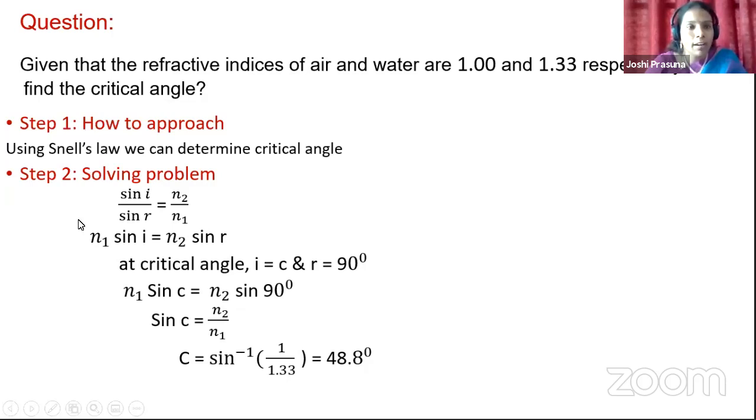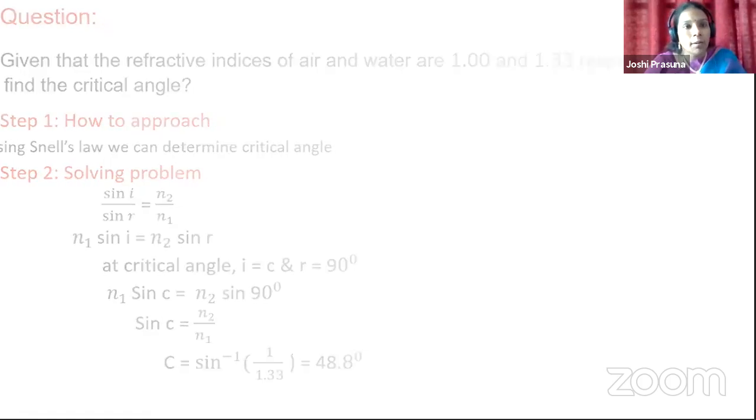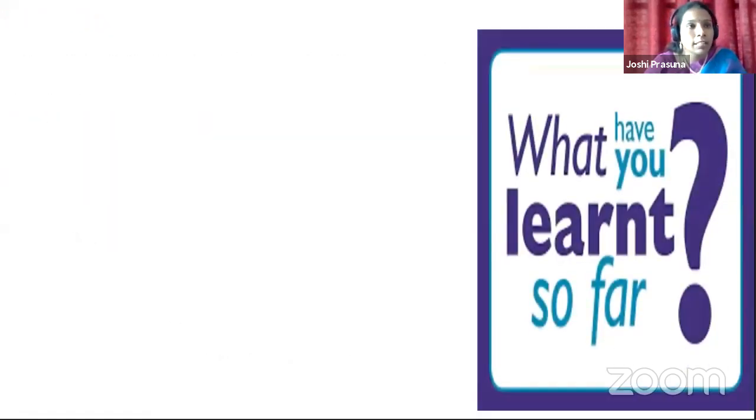Hope children you all have understood. So this is the discussion for today, and these points about the critical angle should be remembered very carefully, because the concept called total internal reflection will be taken up in the next session. So keep it in mind and be ready for the next session. Most of you might have watched the first session too. If you have not, watch the first session and follow the second session and be ready for the third session.